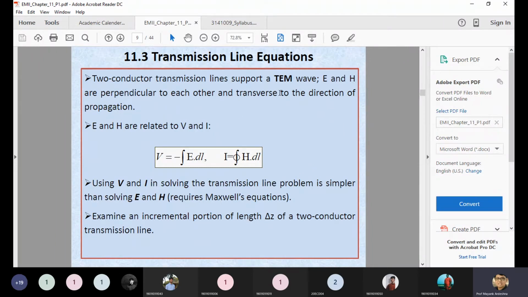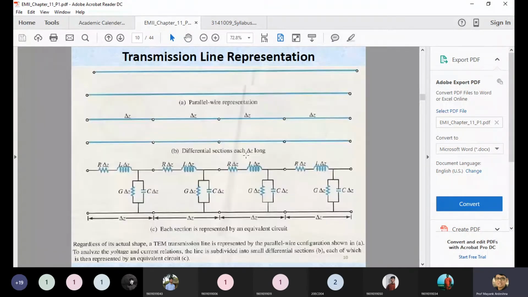So right now, the mode we are discussing is the TEM mode, which is supported by this two parallel wires line. These are the two different equations for the potential and current. The first one is Gauss's law and the second is Ampere's circuit law. Using these equations, we are interested in finding the overall potential as well as the current for the two conductors forming a transmission line.